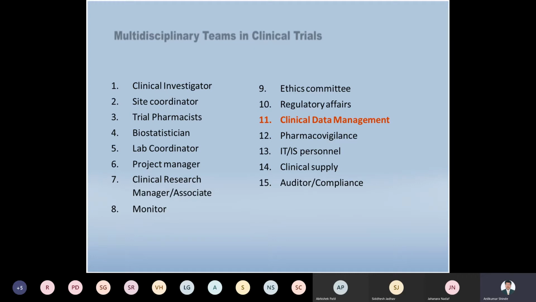The IT and ISO personnel are there. We select the different patients or persons required for conducting the trials. Then clinical supplies, then auditor and compliance. The money used for conducting the clinical trials should be audited. So all these expenses should be audited, and should comply with the regulations mentioned by the government, right? So these are the different persons involved in clinical trials, and each and every department, each and every person is very important in a clinical trial.